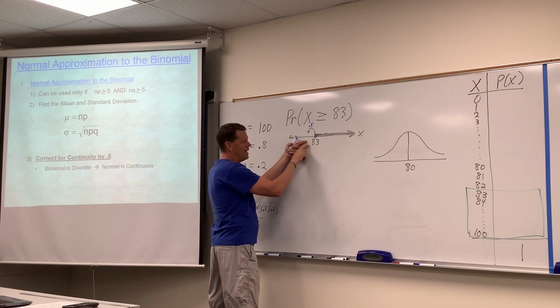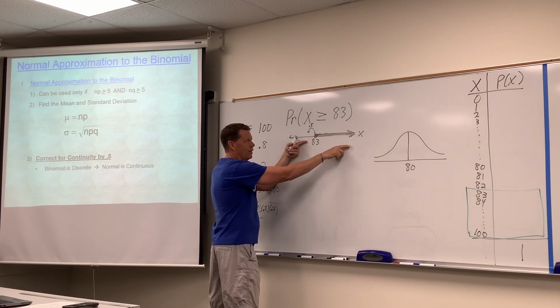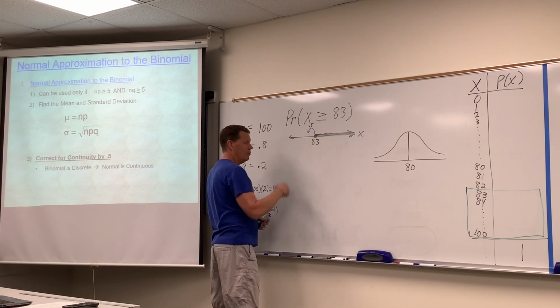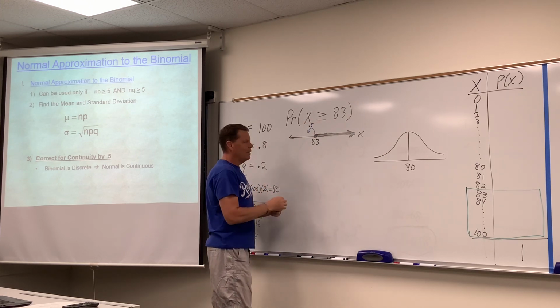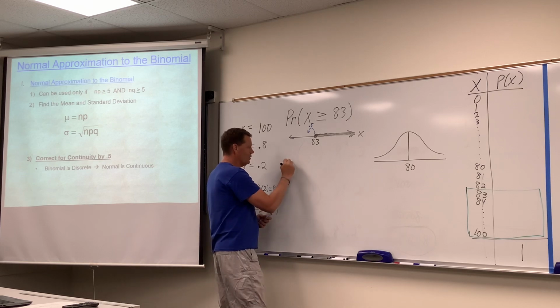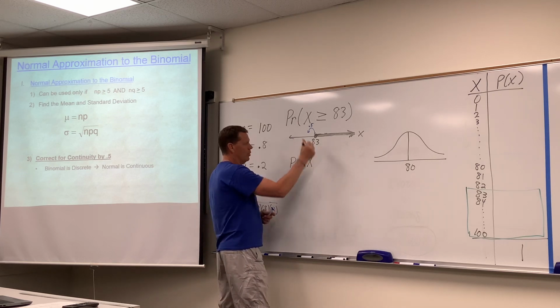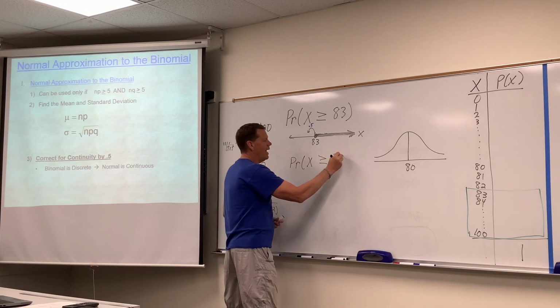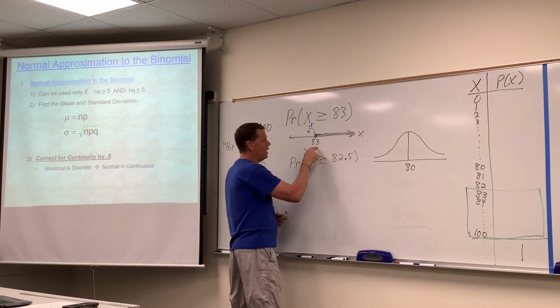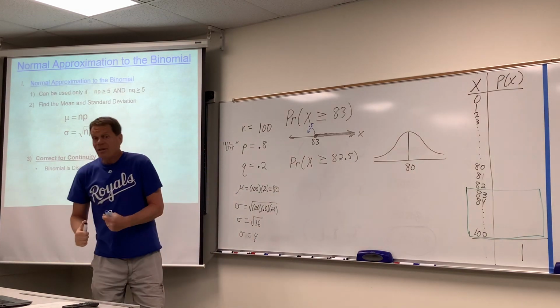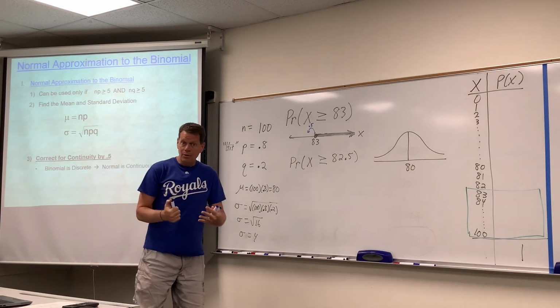We need to come down to 82.5 and run through the 83 and keep 83 in the question because of that equal to, because of the words at least. So, here's the critical step here. We will adjust that number to 82.5. We're going to come down by 0.5 from the 83. There you go.